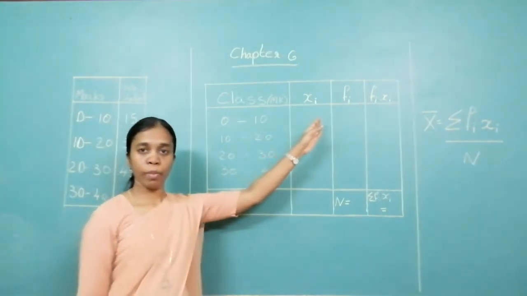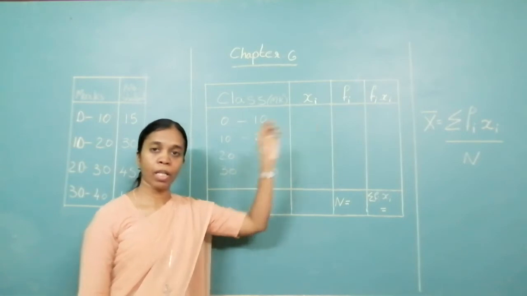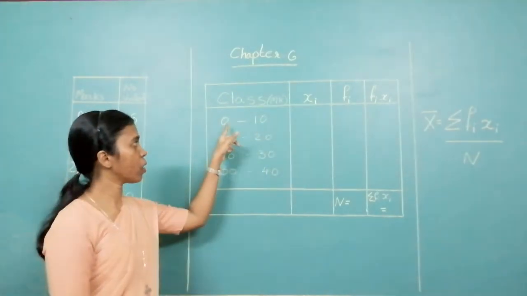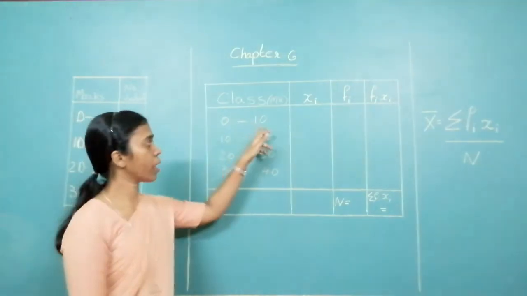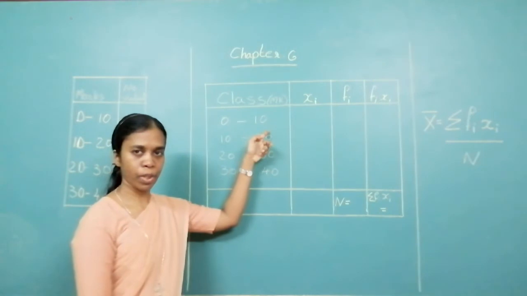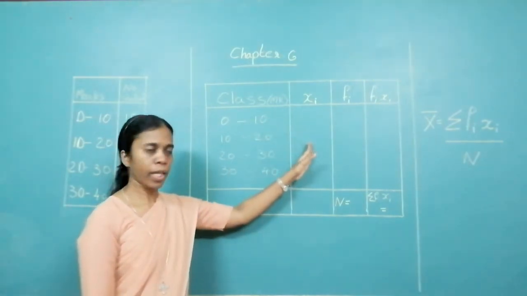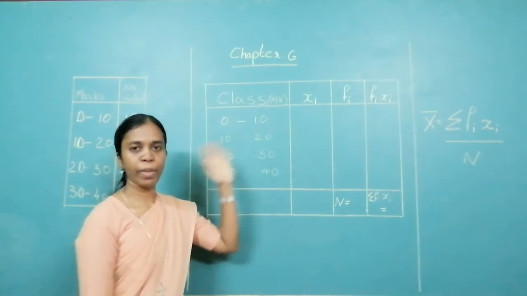Second column is the class mark. How do we get the class mark? When you write the class interval, this is known as the lower limit and this is known as the upper limit. To get the class mark, add the lower limit and upper limit, divide by 2.